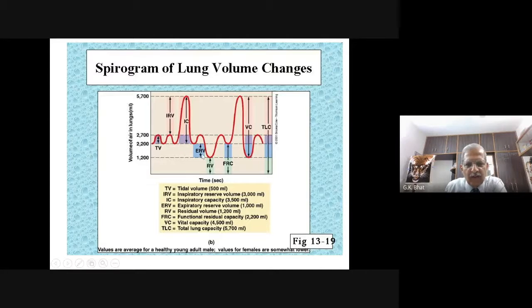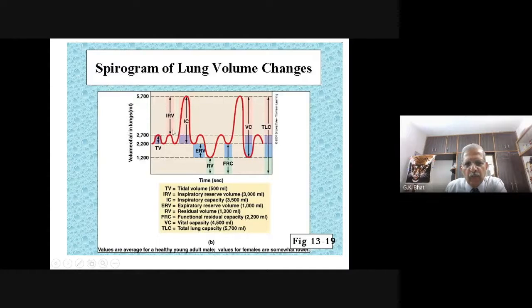This is ERV, expiratory reserve volume, around 1,000. This is residual volume, 1,200. And this is the functional residual capacity, for which we include ERV plus RV. And ERV, tidal volume, plus IC, all these together make vital capacity.